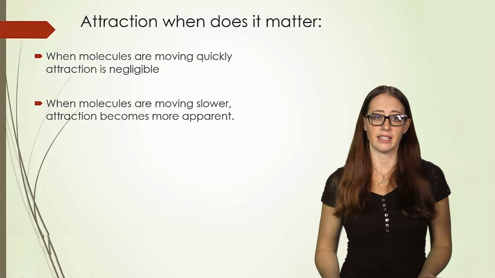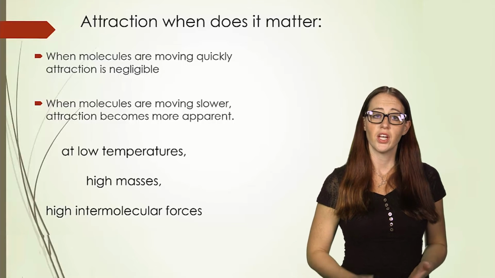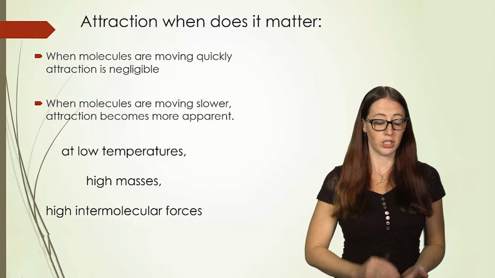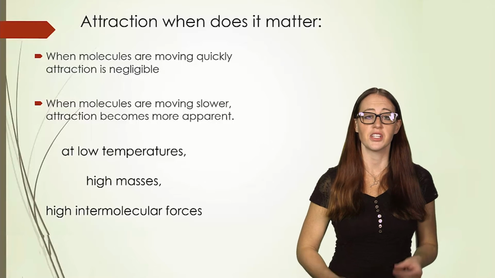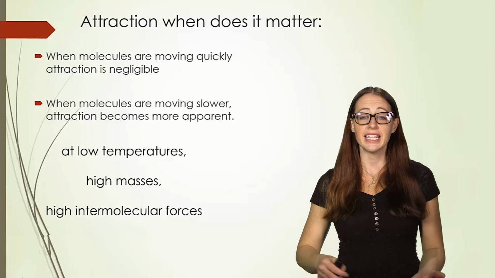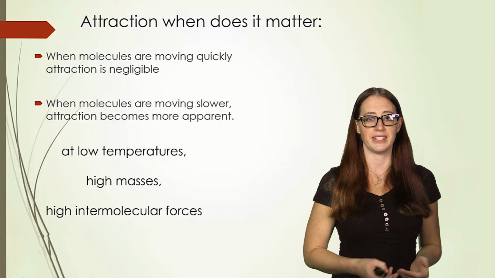Another way of phrasing this, then, is that when molecules are moving slower, attraction becomes apparent. So at low temperatures, high masses, and high intermolecular forces, we have to deal with the attraction. It does matter, and it may make a gas real as opposed to ideal.